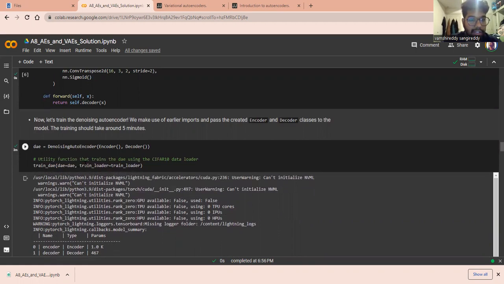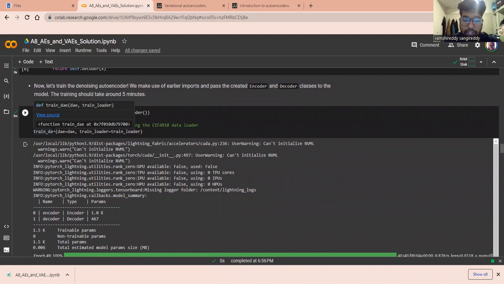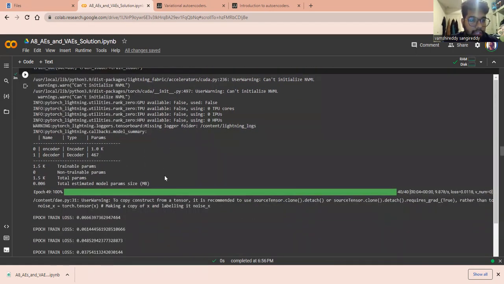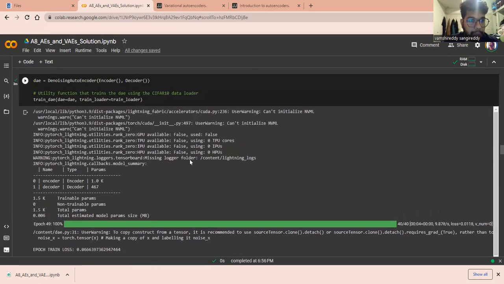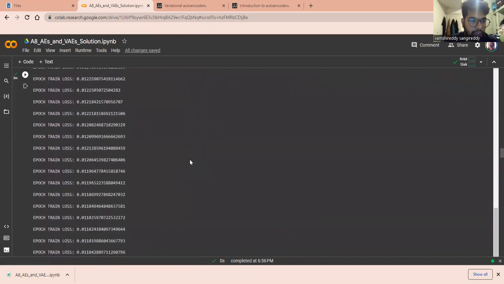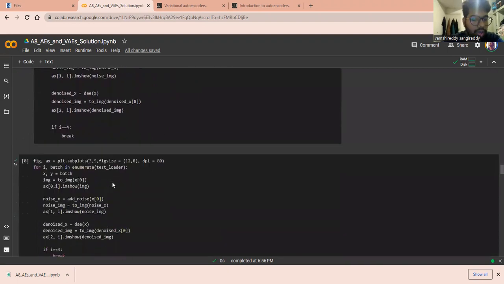We have a utility function that trains on the data using the CIFAR10 data loader. This utility function, train_DAE, would train on our CIFAR10 dataset, and these are the parameters and this is the training output. After training, we visualize some noisy images using the following code.